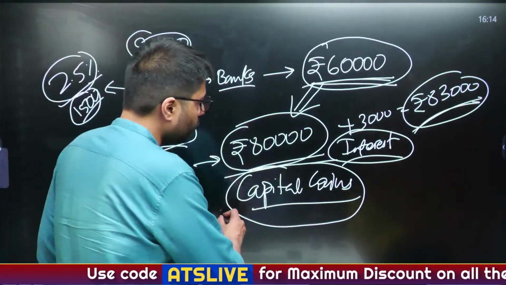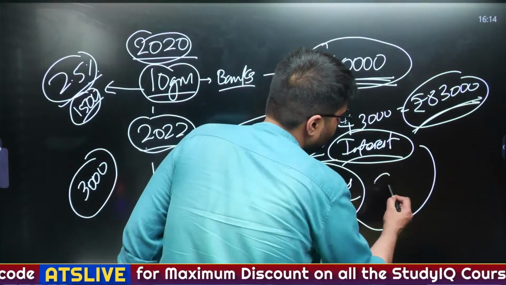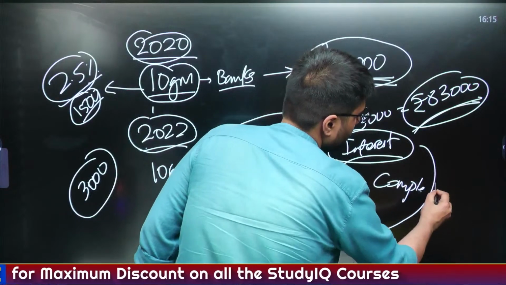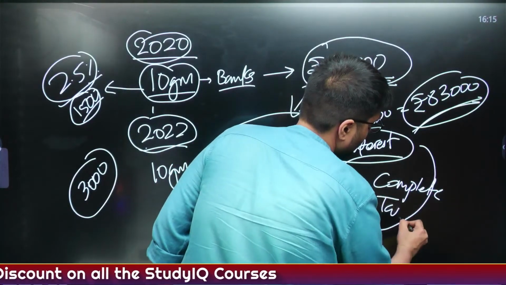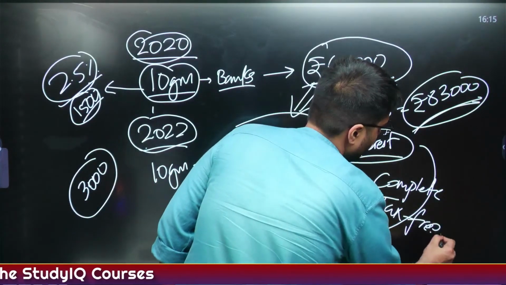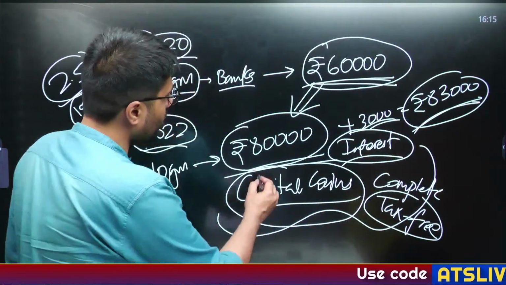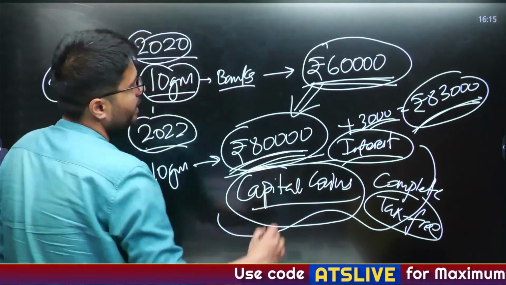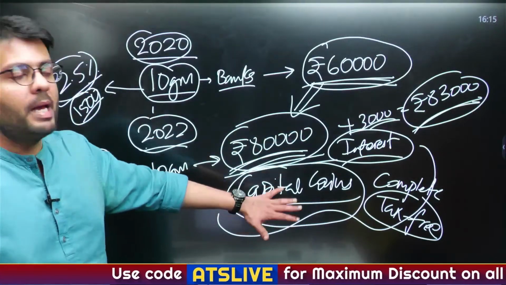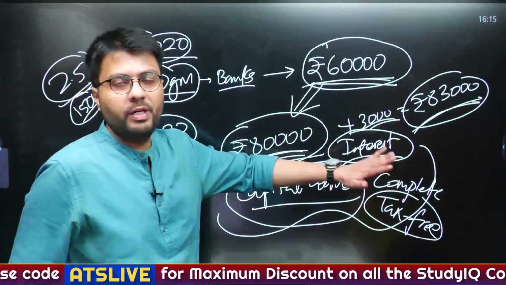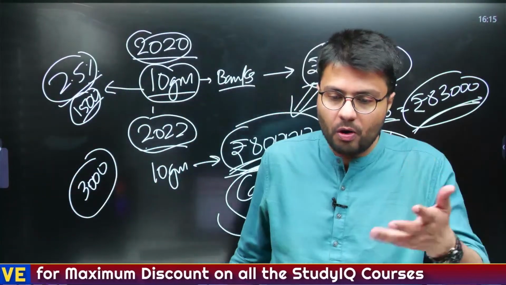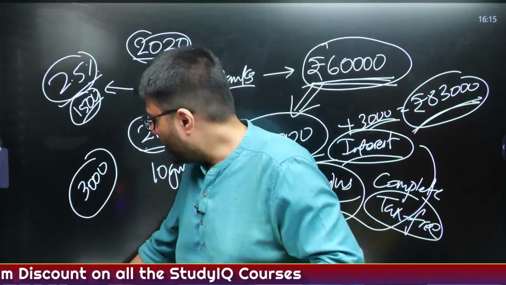And also in terms of tax burden, it is completely tax free. That means you are not required to pay tax on this 3000 rupees interest income under your interest account, and you will not be liable to pay tax on whatever capital gains you are making. You are not liable to pay any kind of tax. Understood? So this is how the gold scheme works.